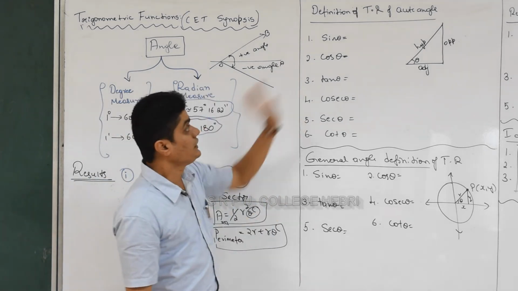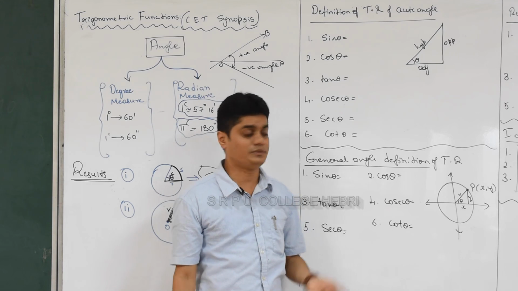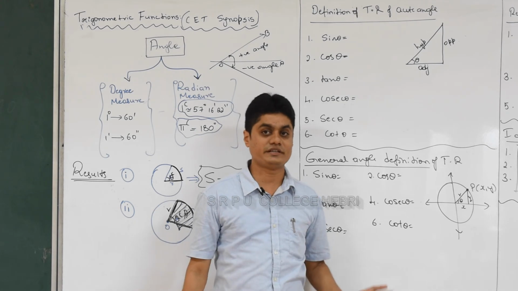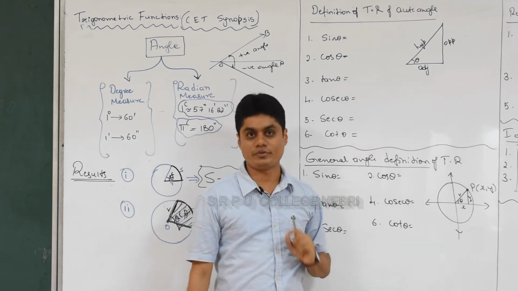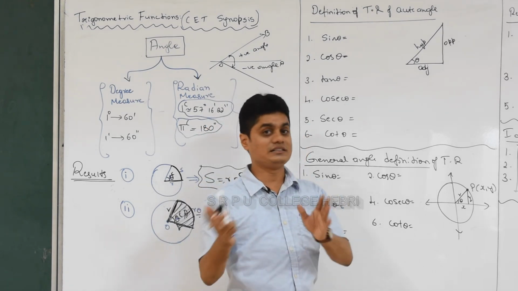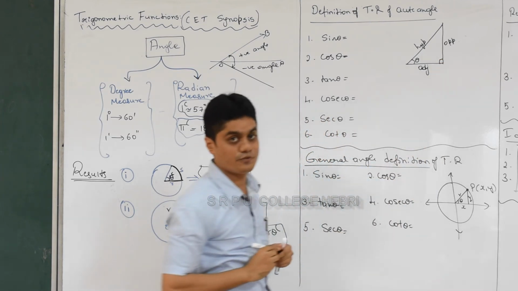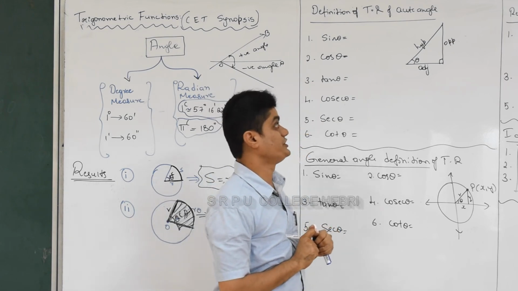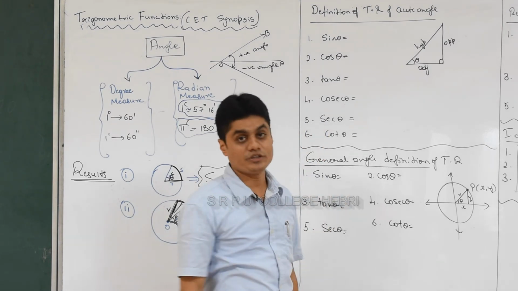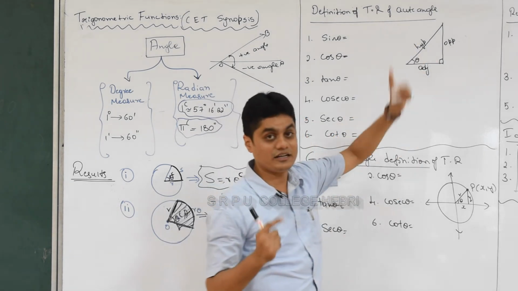Okay, now this again you studied in 10th standard, but I'll recall quickly because without this trigonometry is impossible. See, in 10th standard in trigonometry you started to define directly, right, without doing any derivations. You defined the trigonometric ratios in 10th standard for acute angle. Acute angle means angle is less than 90 degree. So take one right angle triangle, then you know there are three sides for it. One is called opposite side, which is opposite to angle theta. Another one is called adjacent side, that is adjacent to the angle theta, and hypotenuse side, which is always opposite to angle 90 degree. The side opposite to the right angle is the hypotenuse.